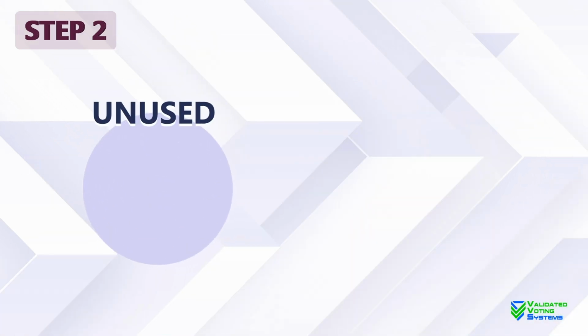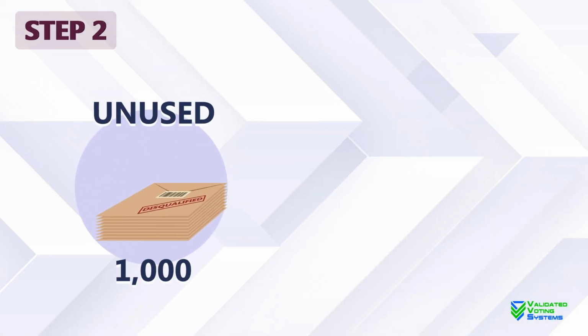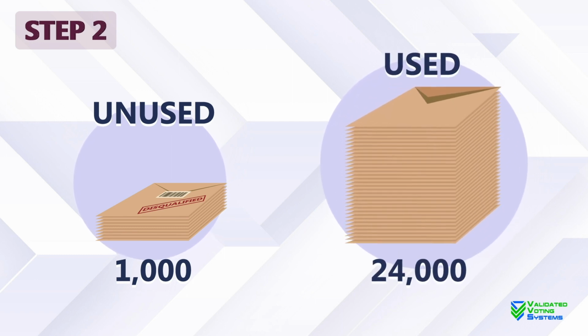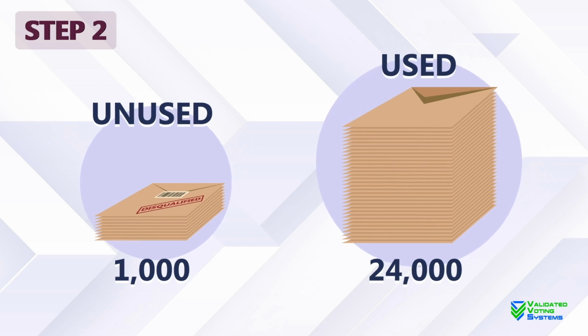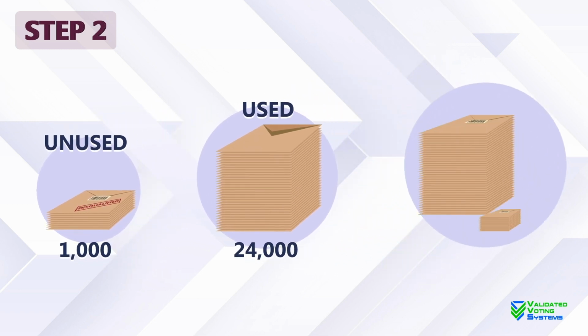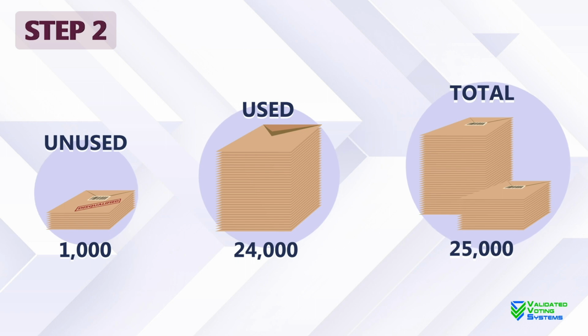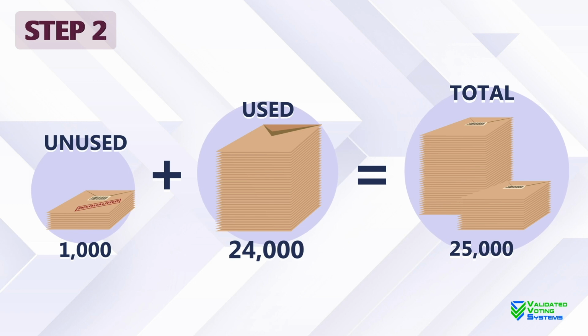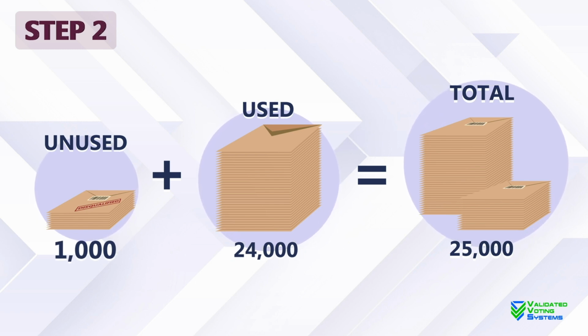This means that the 1,000 disqualified unused envelopes plus the 24,000 envelopes that were documented and registered as having been received by the voter must always equal the 25,000 that were delivered to this county. This calculation will never change. By using a zero trust method, we know that there were 25,000 delivered envelopes, 24,000 were documented and registered as having been received by the voters, and 1,000 were disqualified.